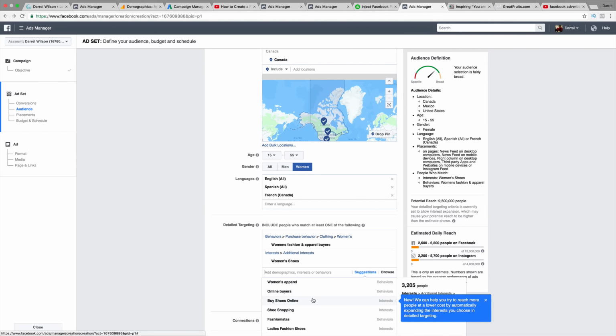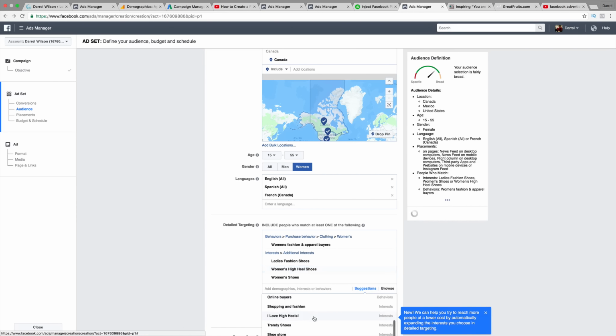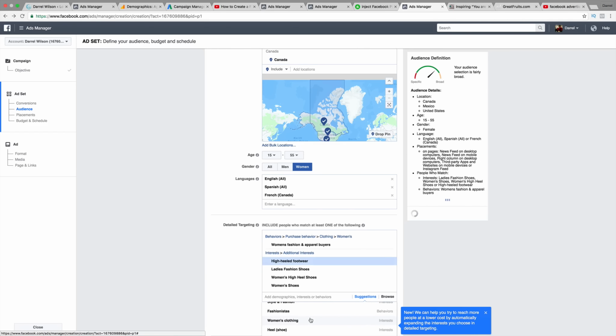Buy shoes online. See, that's too broad because remember, we're advertising to women only this time. So, ladies fashion shoes. That's another good one. Style and fashion. Maybe because we don't want to attract men. We only want to attract women. Women's high heel shoes. That's another great one. High heel footwear. That's another good one.